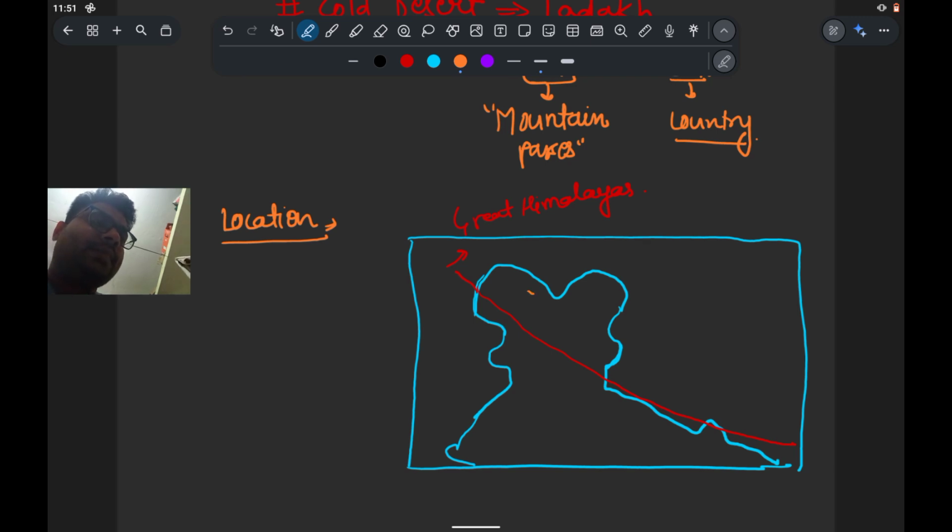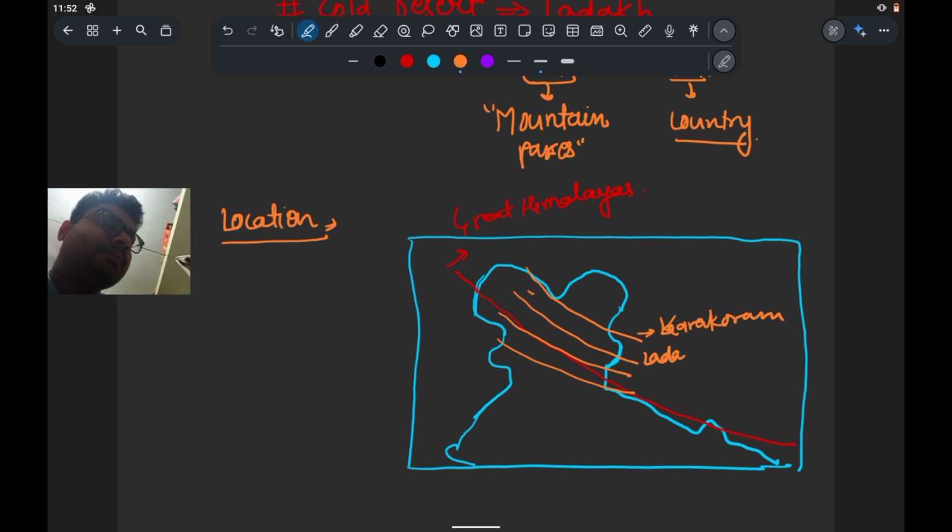The first is the Karakoram, second is the Ladakh, third is the Zaskar, and fourth is the Pir Panjal.